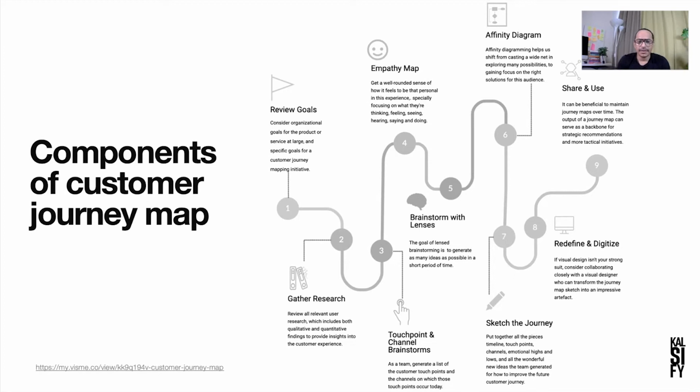Fourth is the empathy map. This is one of the most important things. Get a well-rounded sense of how it feels to be that persona in this experience, especially focusing on what they are thinking, feeling, seeing, hearing, saying, and doing. Understanding users is very important, and understanding their thought process and their expectations from the products.